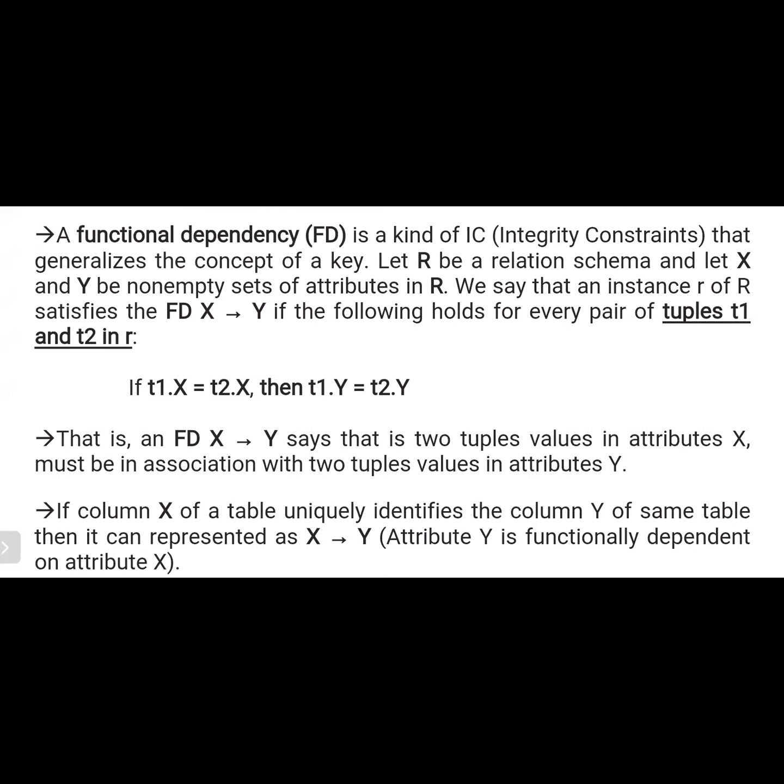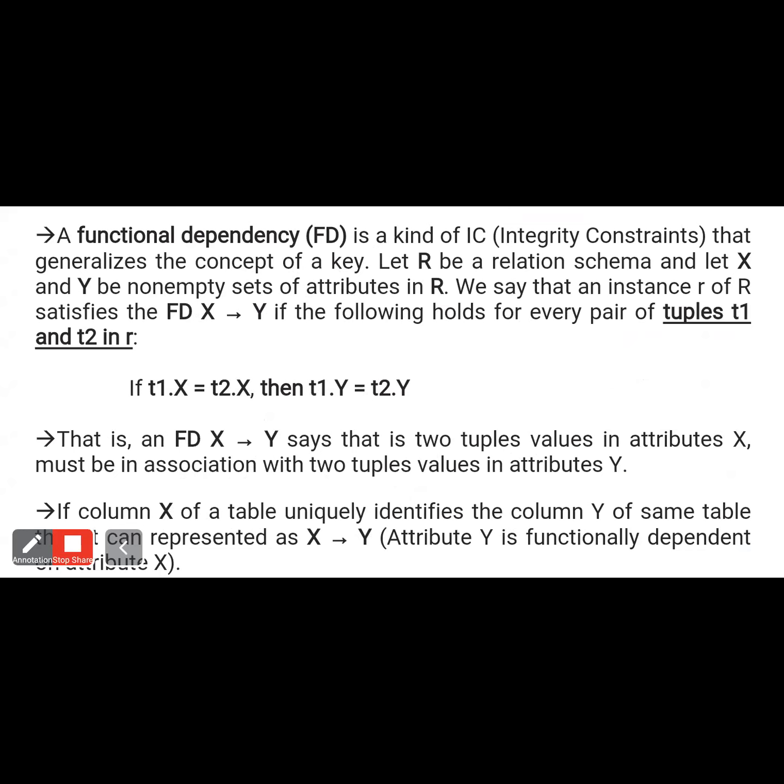For example, if we consider two tuples, T1 and T2, what is the meaning of tuple? Tuple means nothing but a row. Here we consider if T1.X equals T2.X and T1.Y equals T2.Y. For example, here I consider one number. Previously I was talking about going to the bank, where we give our account number to know our balance details. For example, we are giving it two times.